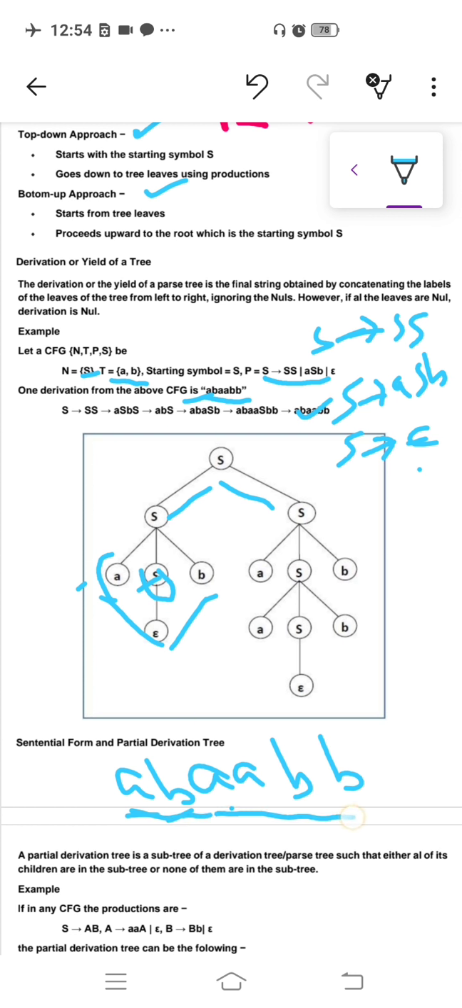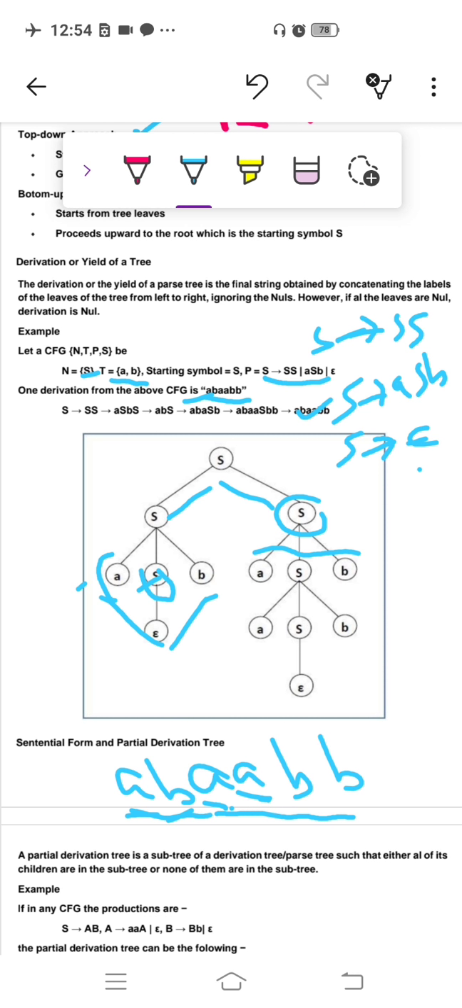Now what is left? AA BB. So you have to generate AABB from this S. So how can you generate it? From S you can generate using one of the productions, ASB. S has a production ASB. So you got this A also. What is left? This A, this one.